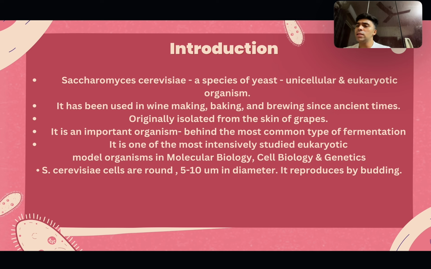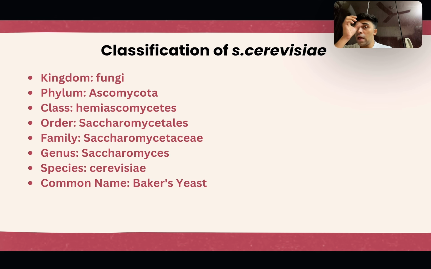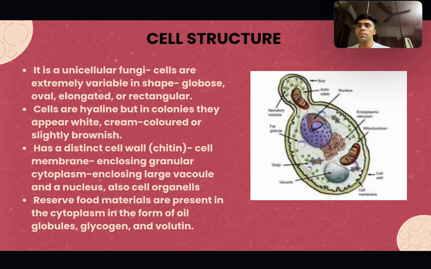It is one of the most extensively studied eukaryotic model organisms in molecular biology, cell biology, and genetics. Saccharomyces cerevisiae cells are round, 5 to 10 micrometers in diameter. It reproduces by budding. Now let's see the classification of Saccharomyces cerevisiae. It belongs to kingdom Fungi, phylum Ascomycota, class Hemiascomycetes, order Saccharomycetales, family Saccharomycetaceae, genus Saccharomyces, species cerevisiae, and common name, as we all know, baker's yeast.